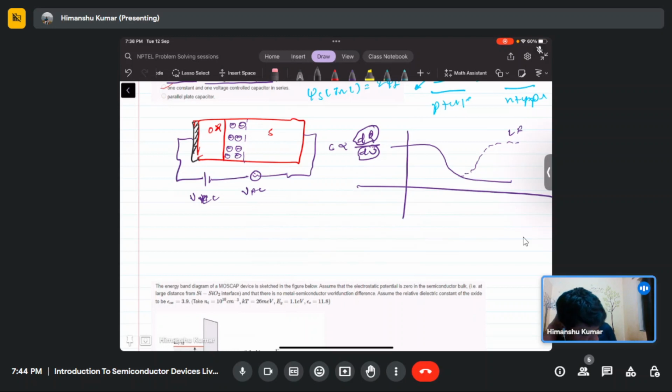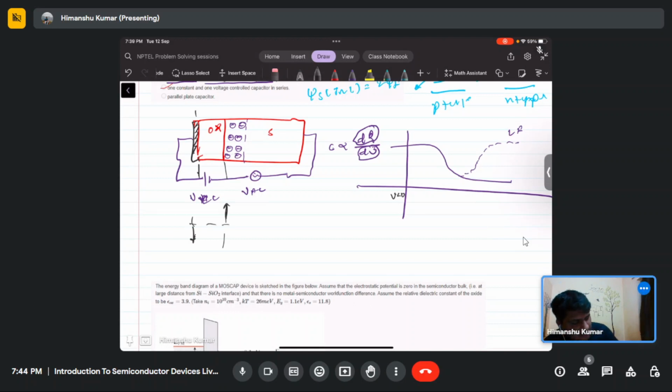Now, if we are applying a DC voltage and changing the DC voltage, then Vg less than 0 will be the accumulation case only. So the charge will appear at this interface only, at the oxide only.